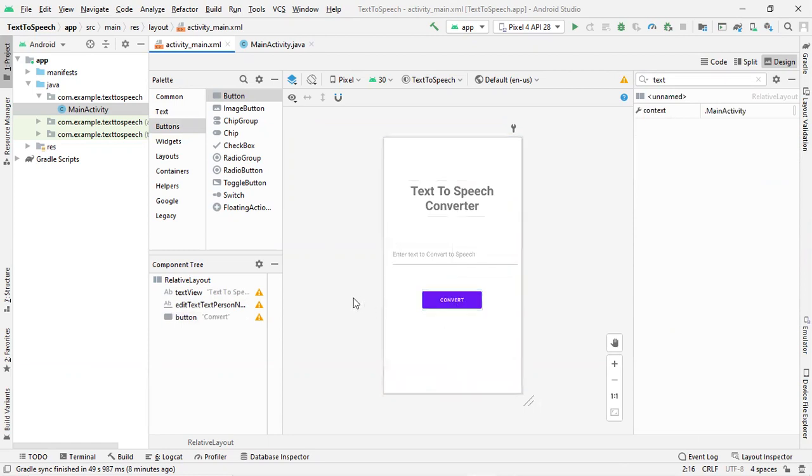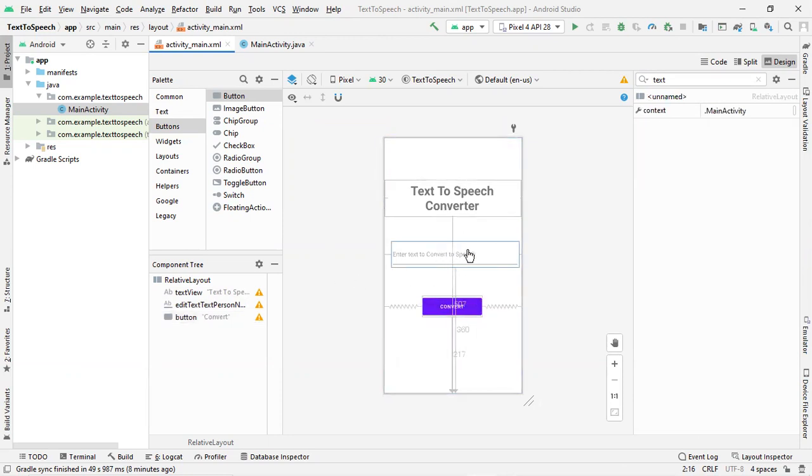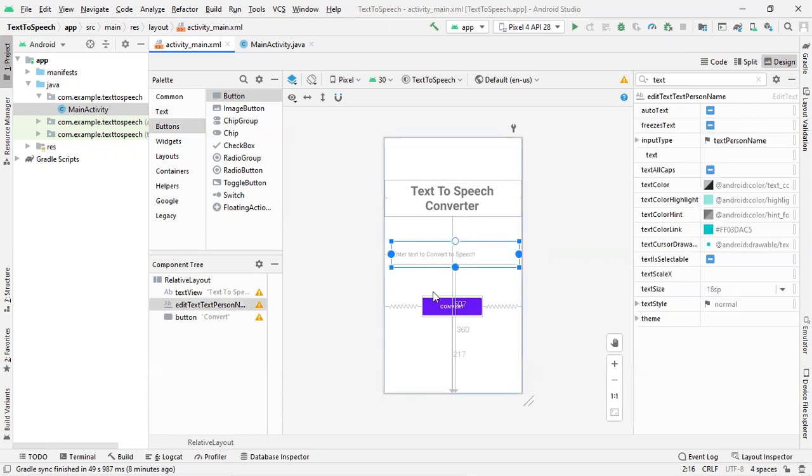So now it looks fine. Once the user presses convert, the text you have written in this particular edit text will be converted into speech. For that to happen, we now need to write the Java part. Before writing our Java part, we will be using the ID of this particular edit text and button.